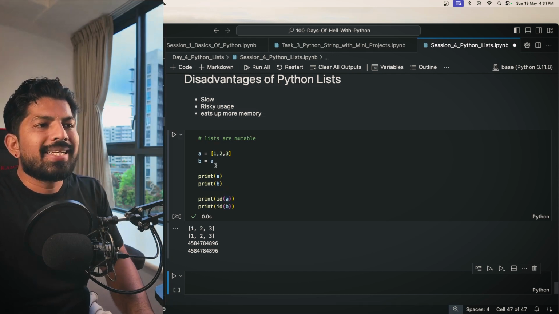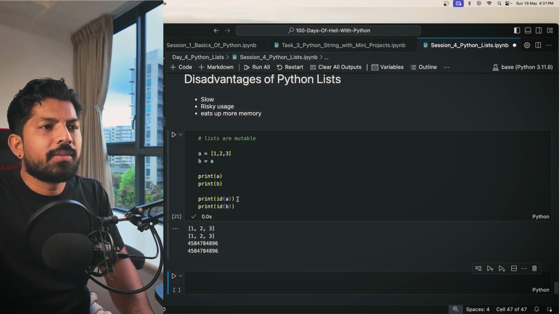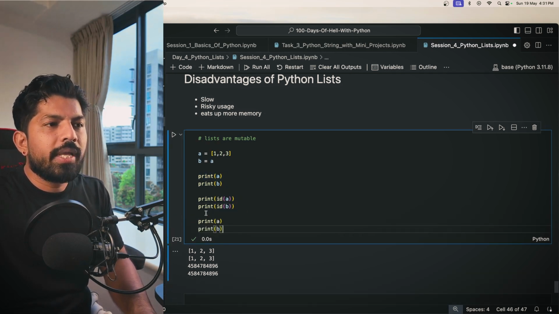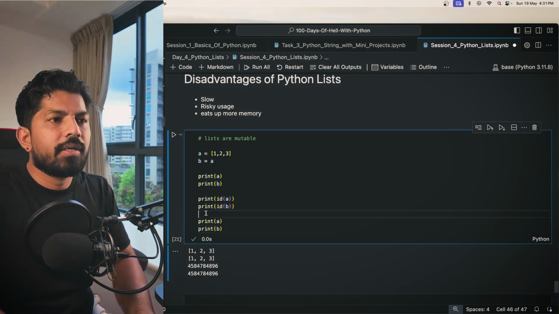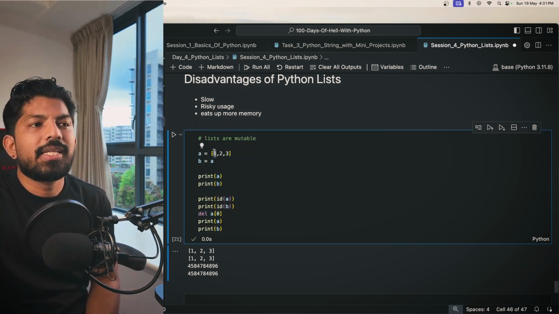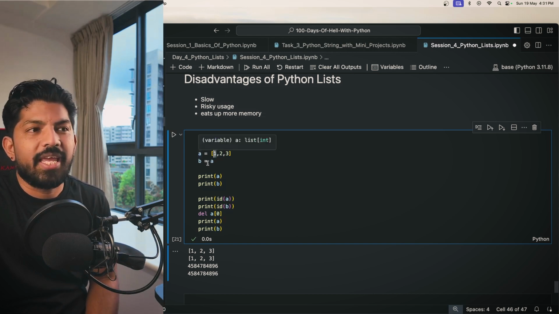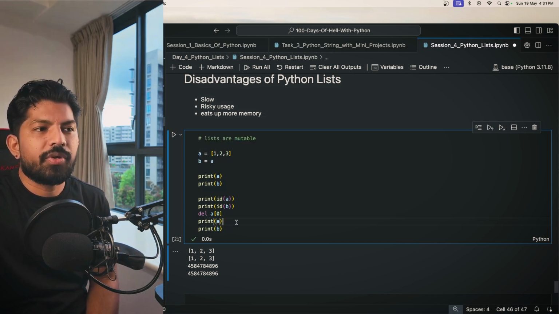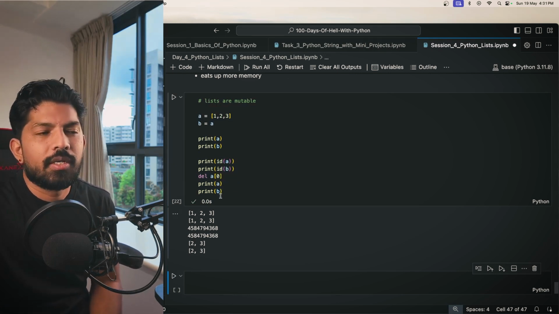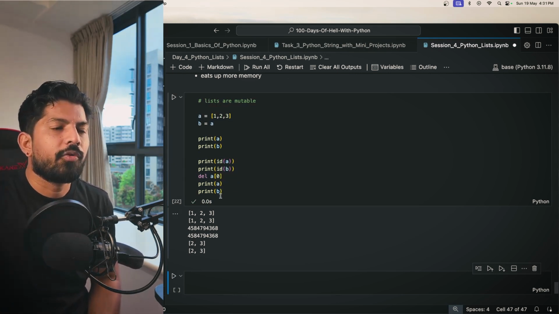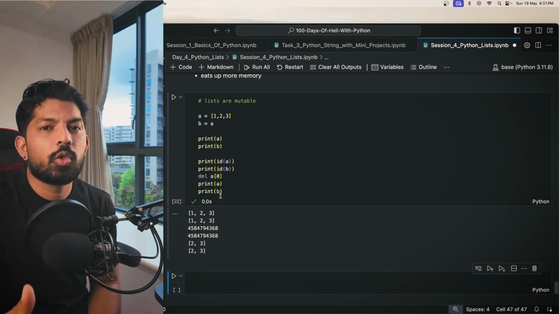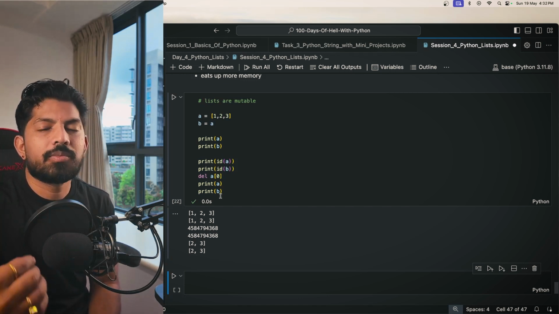So now let's say I made some changes before printing. What I did is del A[0], meaning I deleted this item from A, correct? So now when I hit shift enter, you can see that it made changes in B also. So that's the issue, correct? Sometimes when we have bigger code and we are making changes in some list, that is reflected in other variables also, and it becomes so risky.